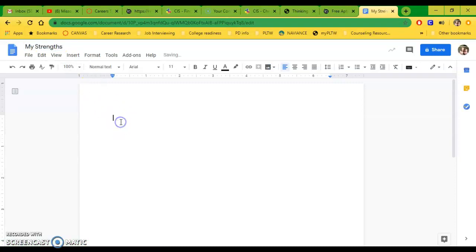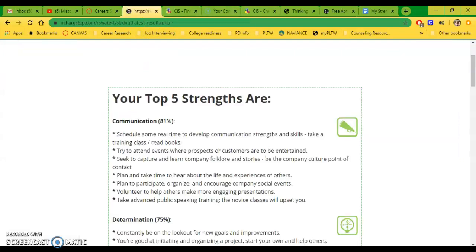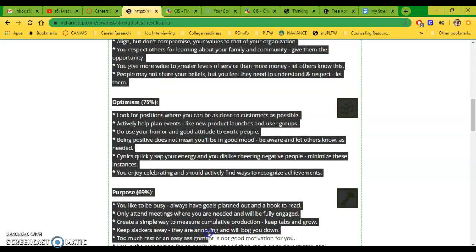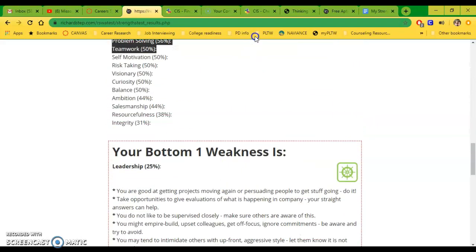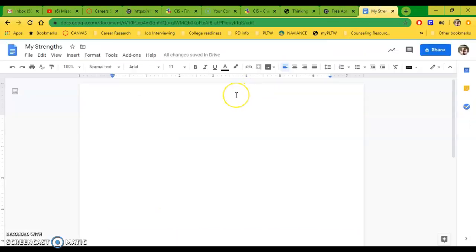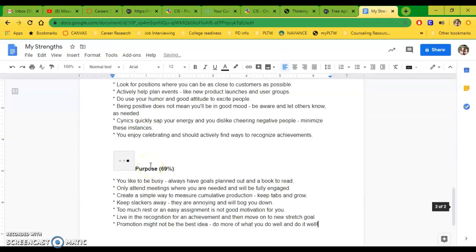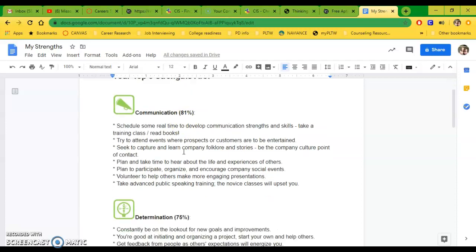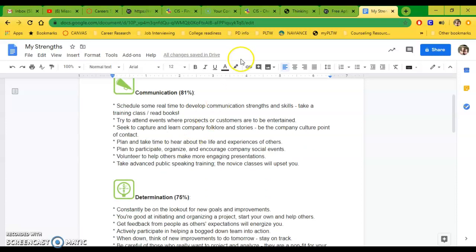Then I'm going to go back to my strengths and copy all 5 of them down. You come down here and copy those, and then I'm going to paste those in here. All right, Control V is the shortcut for paste. So now I have my strengths copied down on here. I'll know what they are.